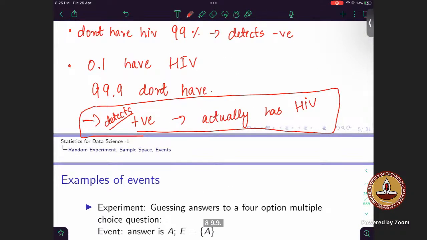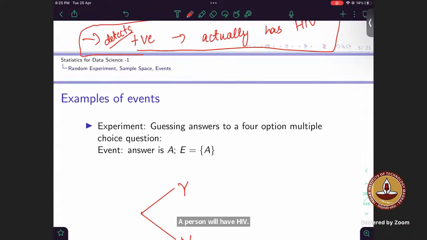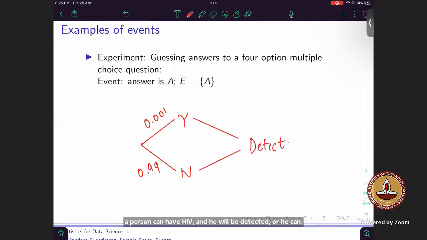What is my data? 0.1% have HIV. So what is the probability that a person will have HIV? 0.001, right? What is the probability that the person will not have HIV? 0.999, right? So a person can have HIV and be detected, or he doesn't have HIV and will still be detected, basically a false positive, right?